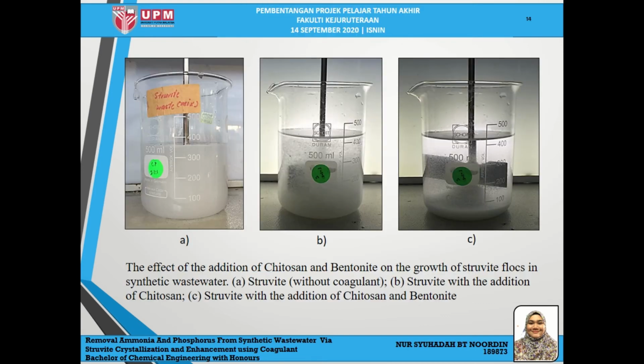So as you can see, there are three different pictures. A is struvite without coagulant, B is struvite with Chitosan, C is struvite with Chitosan and bentonite. As you can see, the struvite with the addition of Chitosan and bentonite forms larger and heavier flocs, and the particles settle down rapidly and shortly after the mixing stops. Therefore, it could decrease the potential of fine particles being washed away during the harvest process.